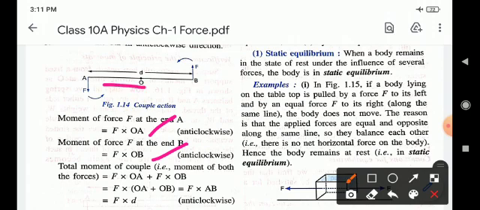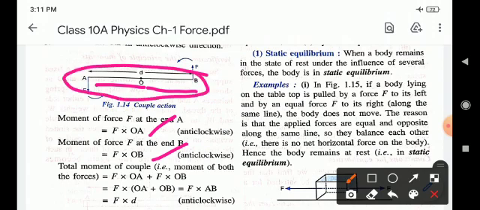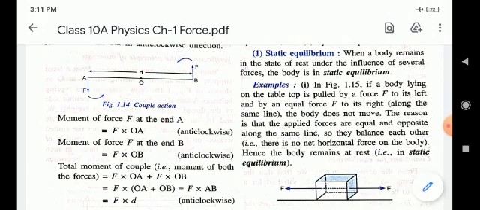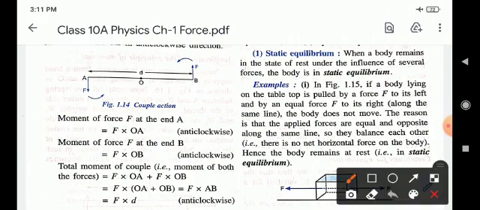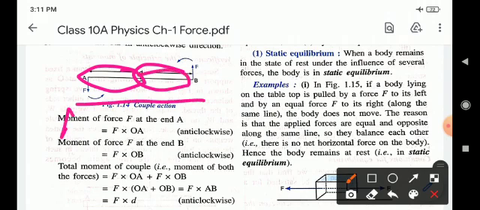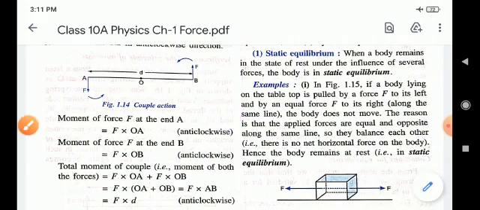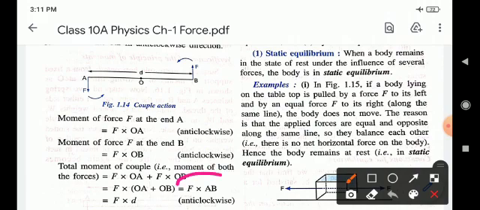Here OA plus OB is equal to AB. Listen once again, OA plus OB, that is AB. So F into AB, where AB is equal to small d distance, that is F into d.